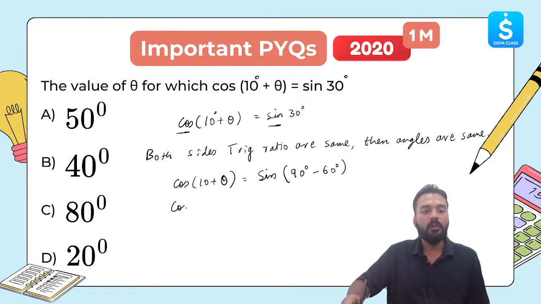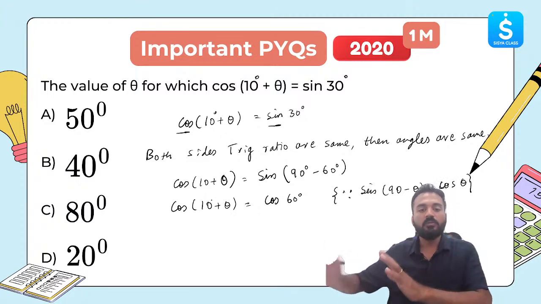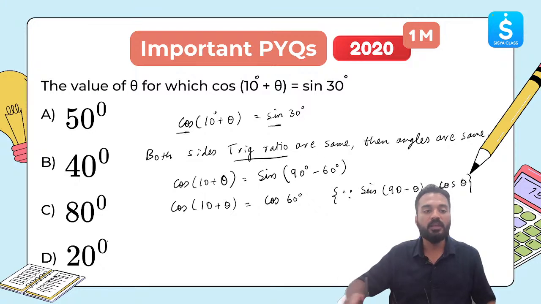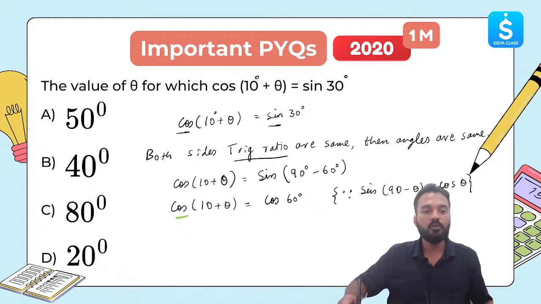Now I will write cos (10 + theta). I will use the complementary ratios identity and write sine (90 minus 60) is equal to cos 60. This is very, very important. Here you have to mention the reason: sine (90 minus theta) is equal to cos theta. Now cos (10 + theta) and cos 60, both the sides trigonometric ratios are the same now. This is cos, this is cos.